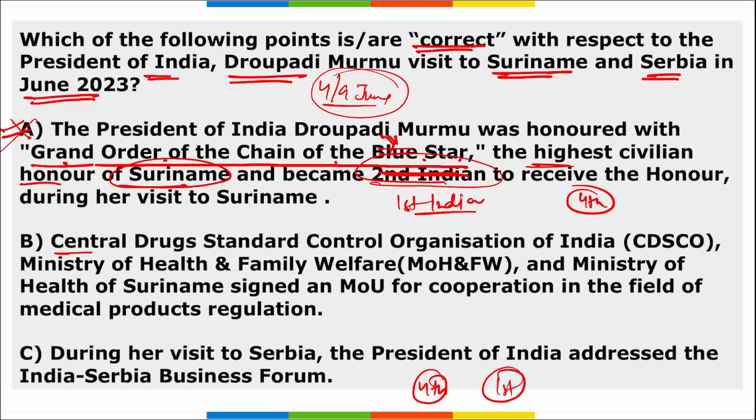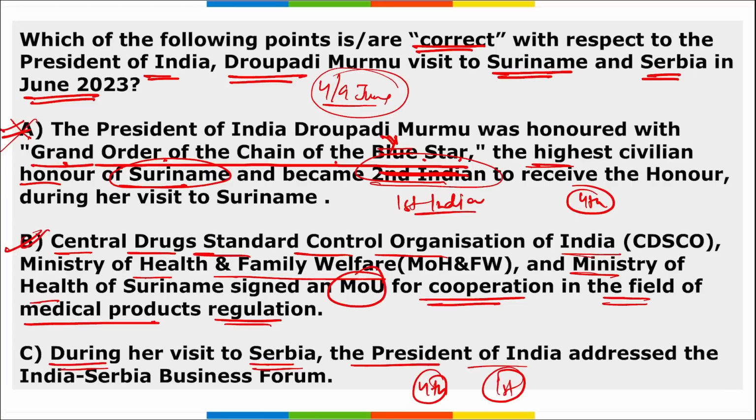Option B is saying that the Central Drugs Standard Control Organization of India under the Ministry of Health and Family Welfare and the Ministry of Health of Suriname signed a memorandum of understanding for cooperation in the field of medical products regulation. So option B is correct. C is during her visit to Serbia, the President of India addressed the India-Serbia Business Forum. Option C is also right here.